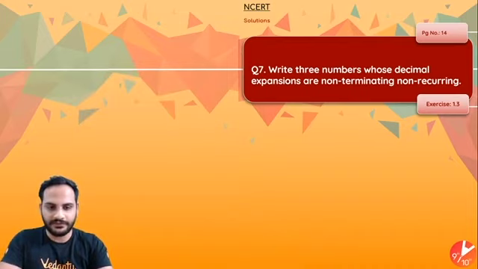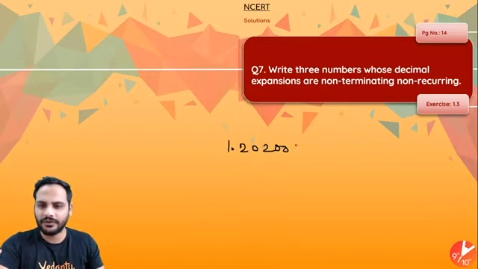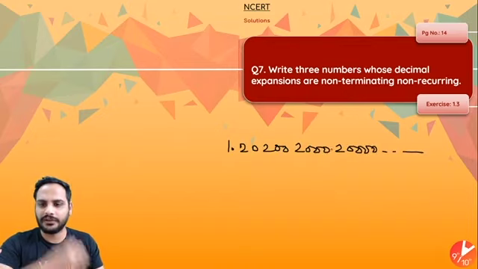The question says, write three numbers whose decimal expansions are non-terminating and non-recurring. That means they want us to write three irrational numbers. So you can write anything, right? 1.2020020002000 and so on. There is no pattern over here. Nothing is repeating itself again and again.